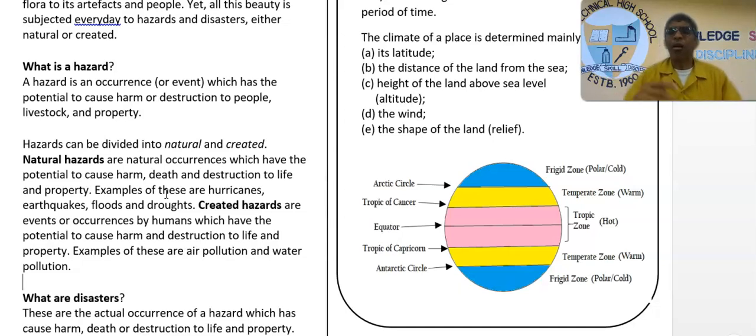The other type of hazard is what we call a created hazard. These are the things that you and I do that can cause harm, destruction or injury to the environment, people, animals or property. These events have not yet occurred. We are the ones doing things that may cause them to happen.